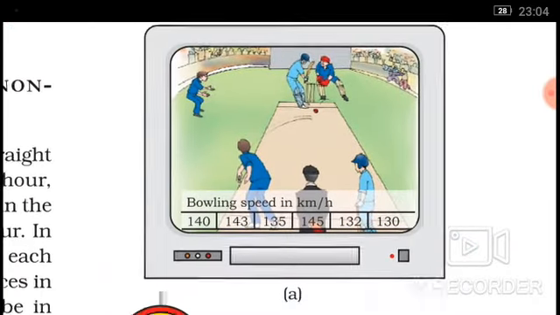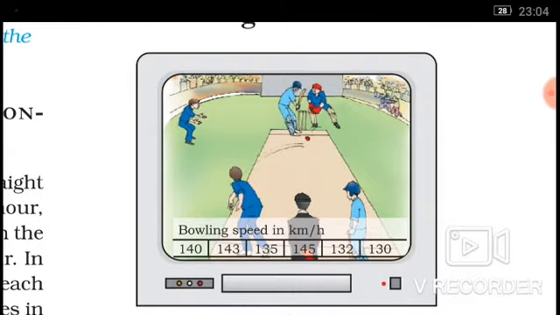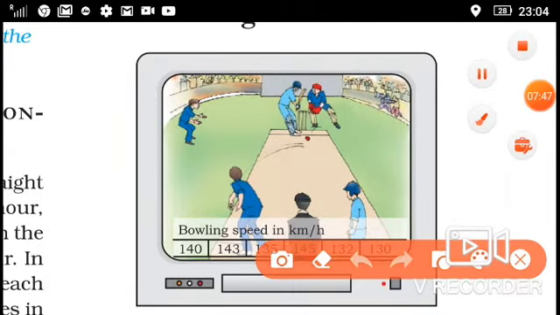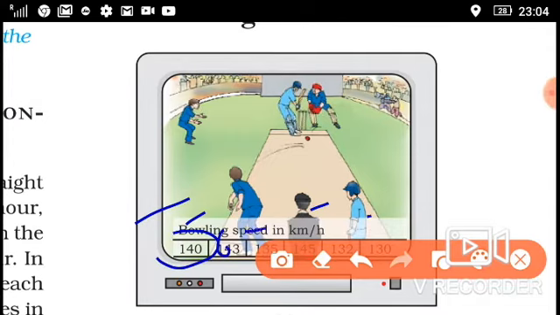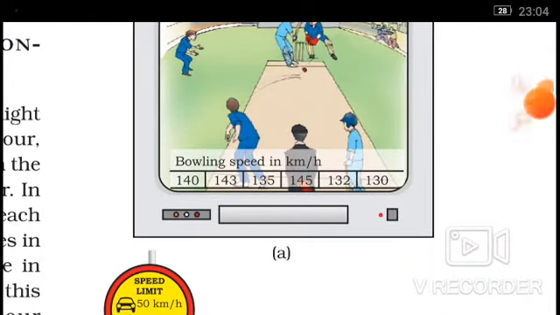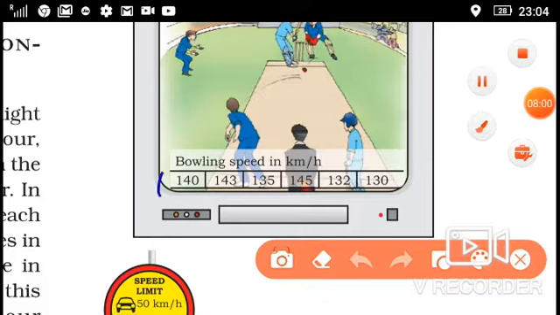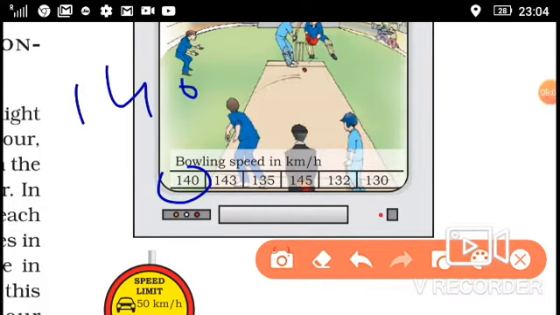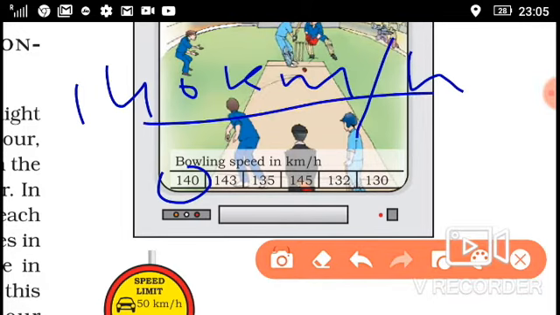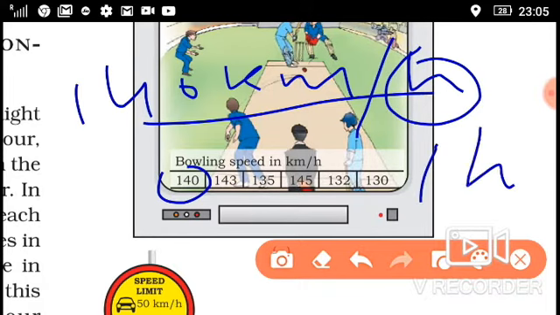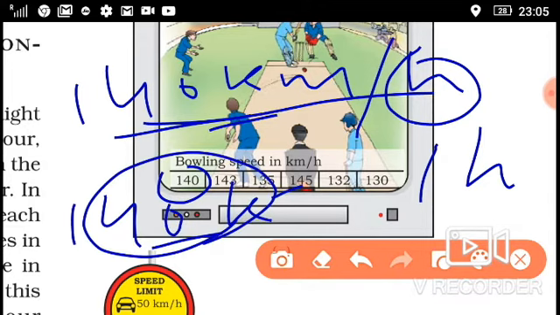Measuring the rate of motion. There is a bowling speed given in kilometer per hour: 140, 143, 135, 145, 132, 130. Suppose someone asks you, if he or she throws a ball at 140 kilometer per hour, what does it mean? It means that in 1 hour a distance of 140 kilometer is covered.